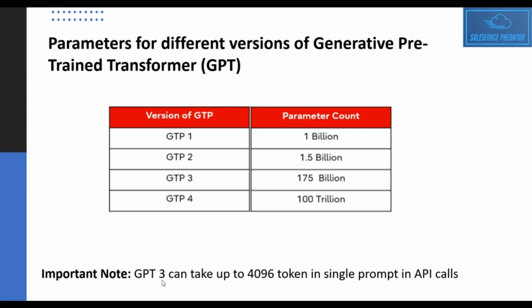Now GPT-3 can take up to 4096 tokens in a single API call as a request. So 4096 tokens roughly translates to 3000 words. Okay, so in a single API call, as a request body or request text, it can take up to 3000 words. So that was the limitation for the GPT-3 model.